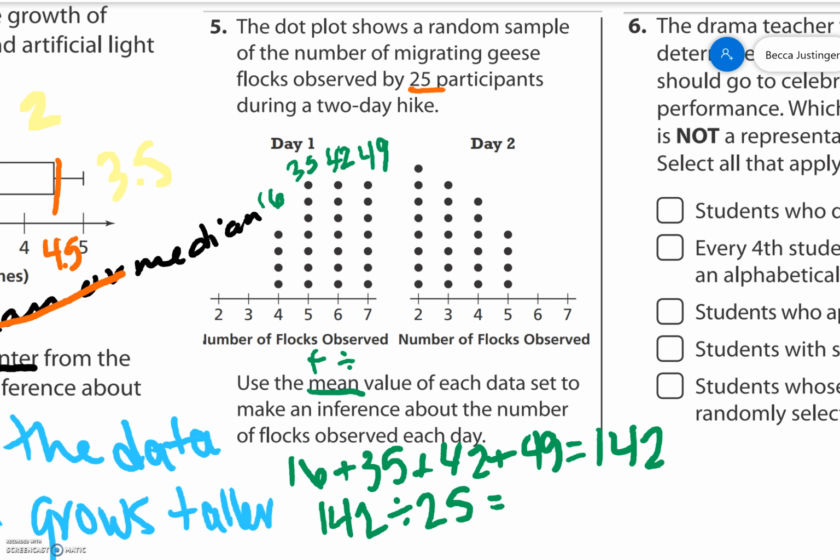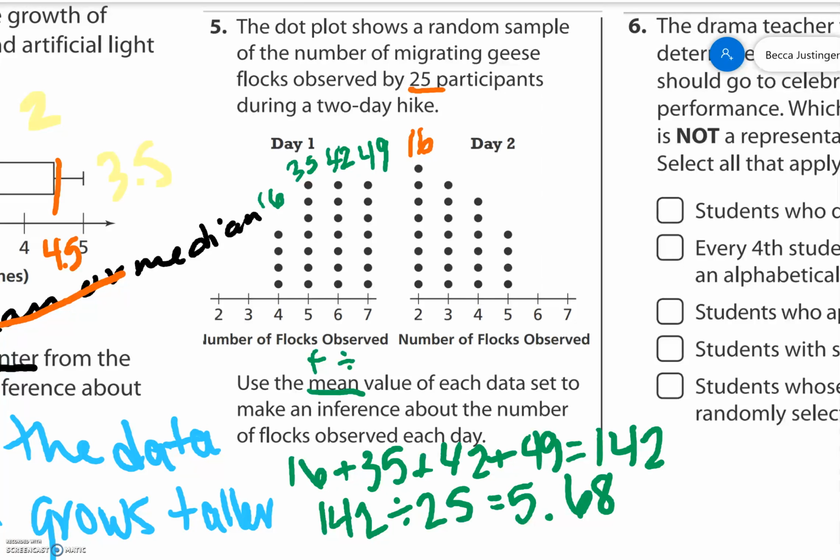Or if you counted the dots, you'd see there's 25 dots. So that gives me 5.68. On day 2, we have 1, 2, 3, 4, 5, 6, 7, 8 2s. So 8 times 2 is 16.